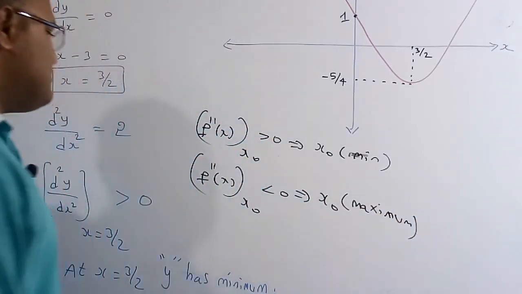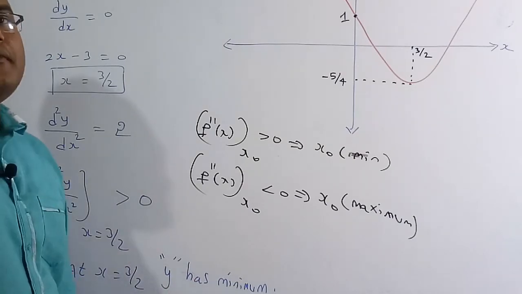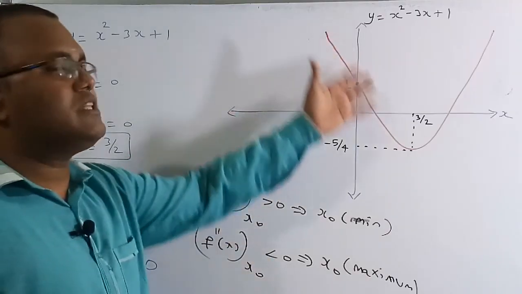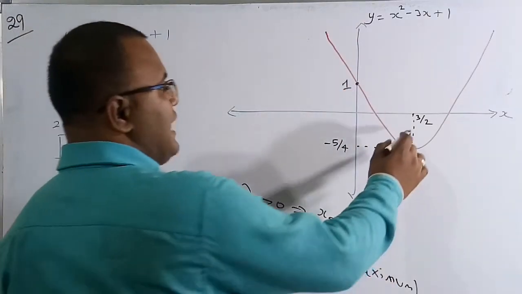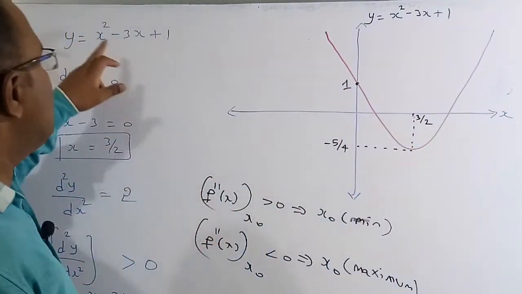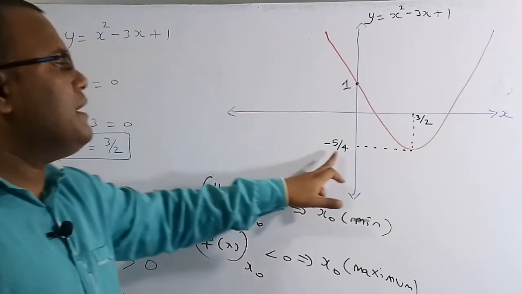Therefore from this we can say that at x equal to 3 by 2, definitely y is going to have a minimum point. Suppose you want to draw the graph of this function y with respect to x. At x equal to 3 by 2, if you substitute 3 by 2 in place of x and solve, we get minus 5 by 4.